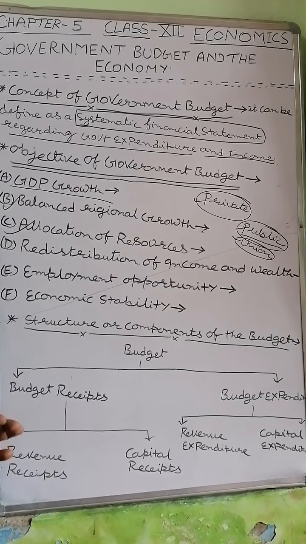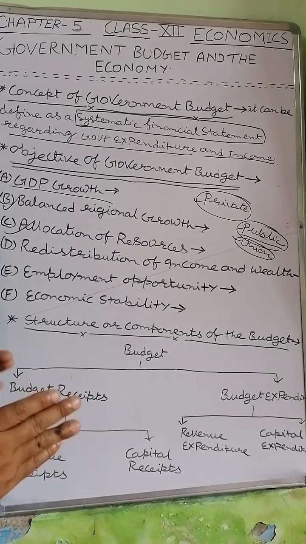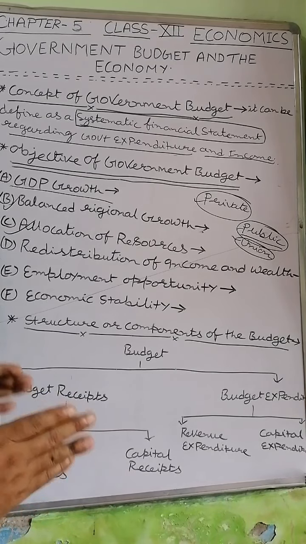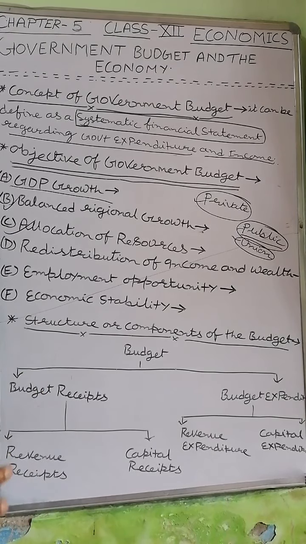So allocation of resources is the most important function in budget, and the objective of government budget is to allocate resources in such a way that the maximum utilization of resources can be possible and the maximum production can be possible all over the sector, in every segment of the society.